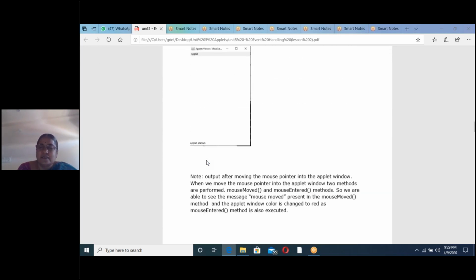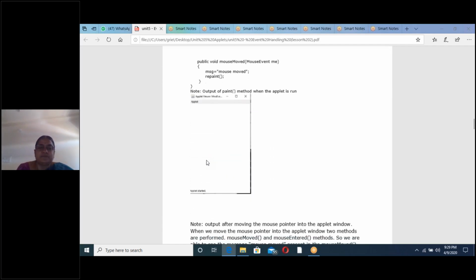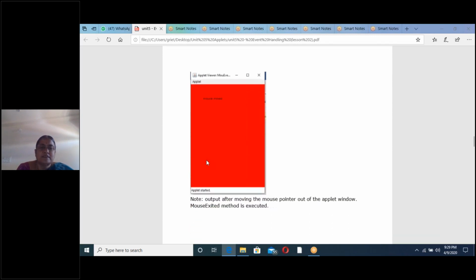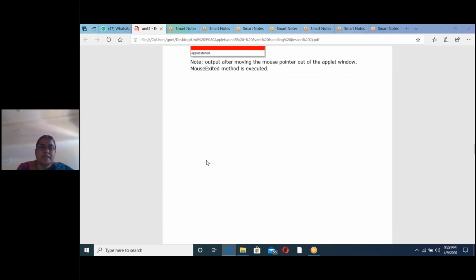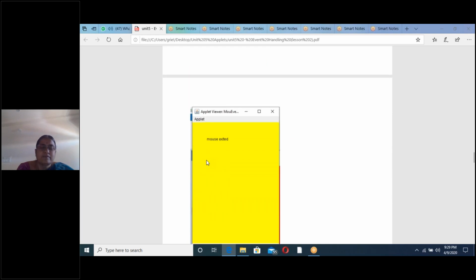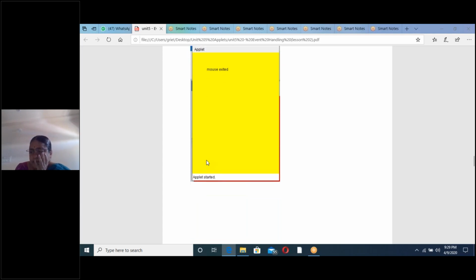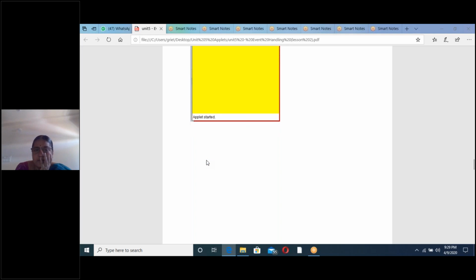Pressed and dragged, I have written clearly. Third combination is pressed, clicked and released. This is the output of the first combination. Next, the output of the second combination is this one. This is the combination of mouse exited. Okay.